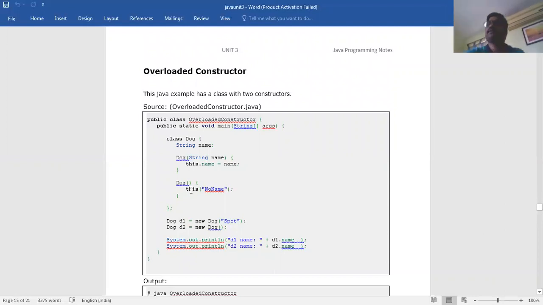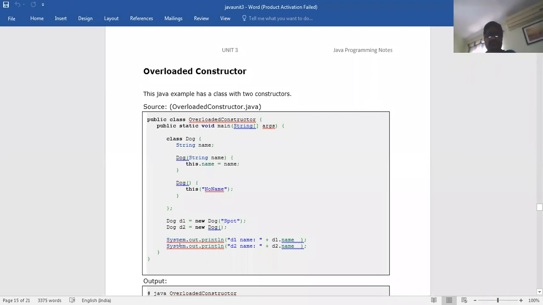So how will it work? Now when you create Dog d1 is equal to new Dog of Spot, that is the one with parameter. Another one is Dog d2 is equal to new Dog, which is without parameter.